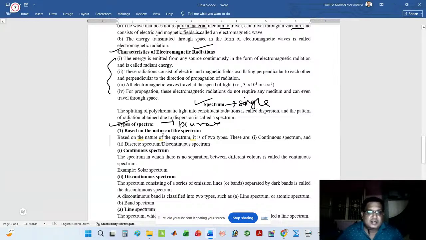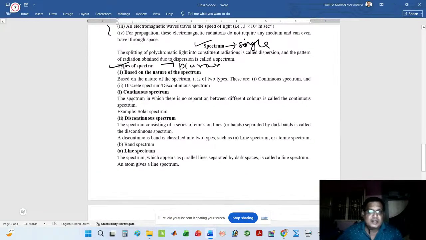Next, I have also classified the spectra based upon the nature of the spectrum. Based upon the nature of spectrum, spectra is classified into two types. One is continuous spectrum. Another is discontinuous spectrum. Discontinuous spectrum is also called discrete spectrum.